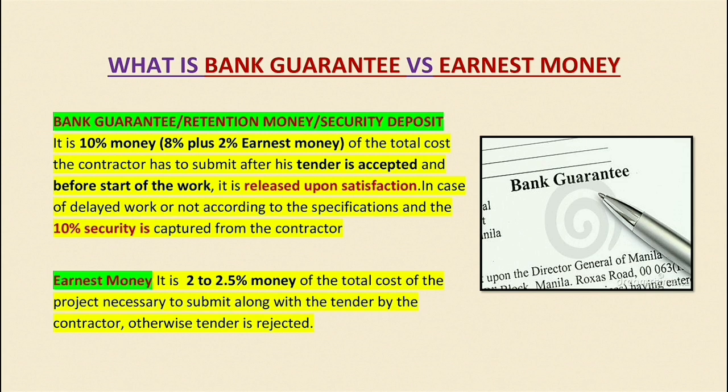And if his tender is rejected, his 2% money is returned to the contractor, because this is just for the acceptance of his tender. If his tender is rejected, his earnest money is given back to him. And if his tender is accepted, he has to submit 8% more money to make it a 10% bank guarantee, and he has to submit it as a contract agreement condition. So this is known as bank guarantee versus earnest money.